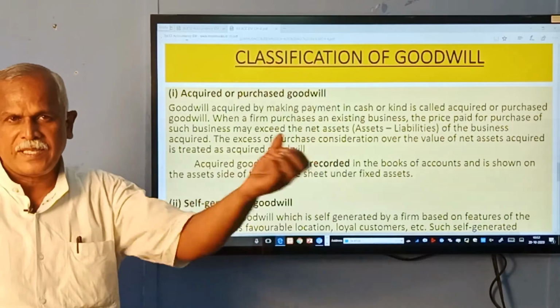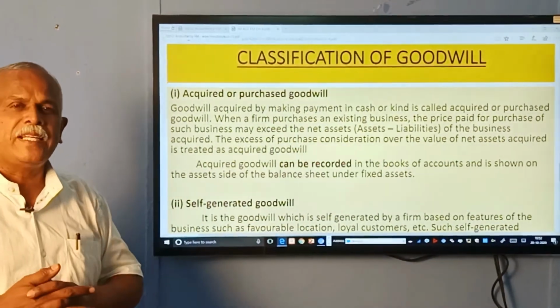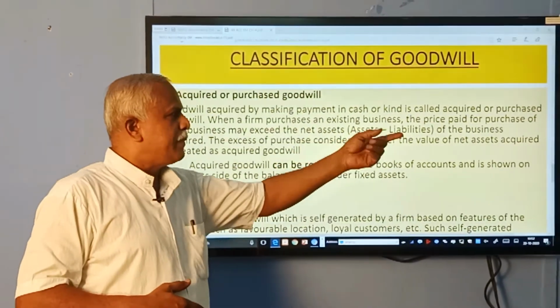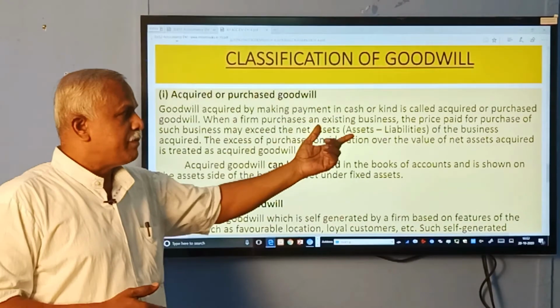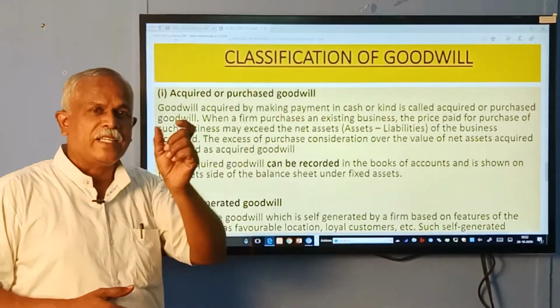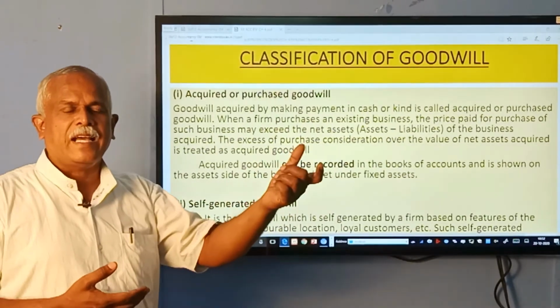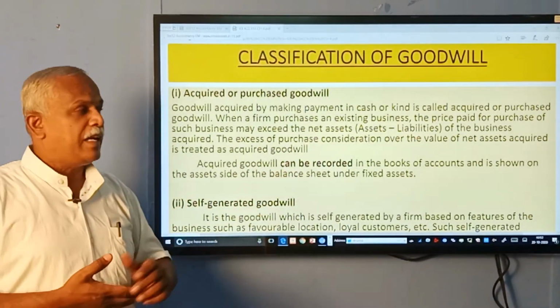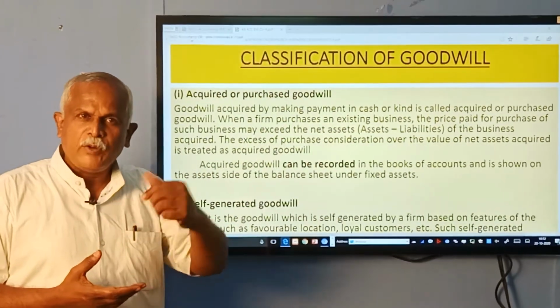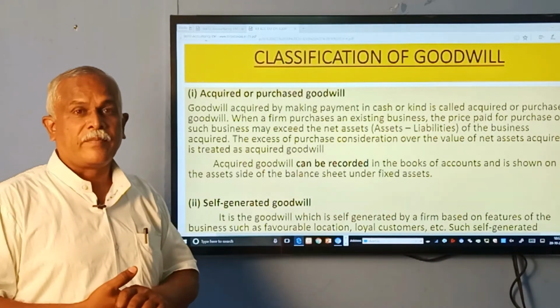When you purchase some business, we need to pay the price. The price will be nothing but assets minus liabilities of that business, which gives you the net worth of the business. Let us say that company has assets of 2 crores and liabilities of 1 crore, so we need to pay 1 crore to acquire the business.